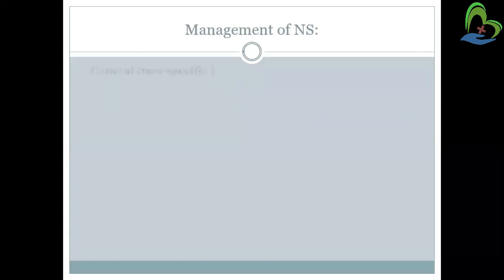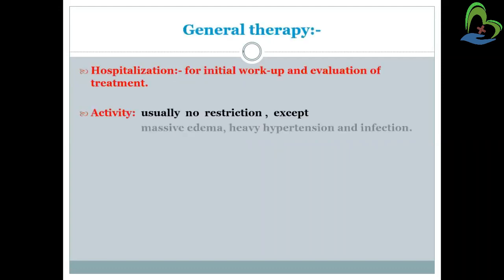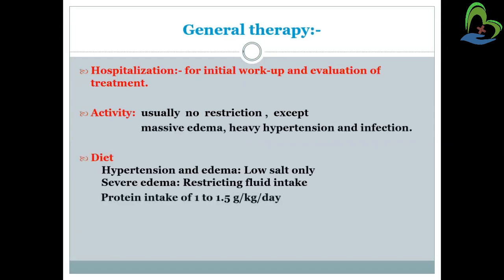Management of nephrotic syndrome includes general management as well as corticosteroid therapy. In general management, it is non-specific, which means the person will be given treatment according to sign and symptom. So general therapy includes hospitalization for an initial workup and evaluation of treatment. So we need to advise the patient to stay in the hospital just to get the right treatment.